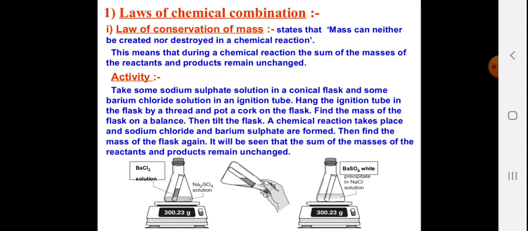Let's see an activity. Take some sodium sulfate solution in a conical flask and some barium chloride solution in an ignition tube. Hang the ignition tube in the flask by the thread and put a cork on the flask. Find the mass of the flask on the balance. What did you find? 300.23 gram. A chemical reaction takes place and sodium chloride and barium sulfate are formed by the double displacement reaction. Then find the mass of the flask again. It will be seen that the sum of the masses of reactants and products remains unchanged, which is 300.23 gram, which obeys our law of conservation of mass.